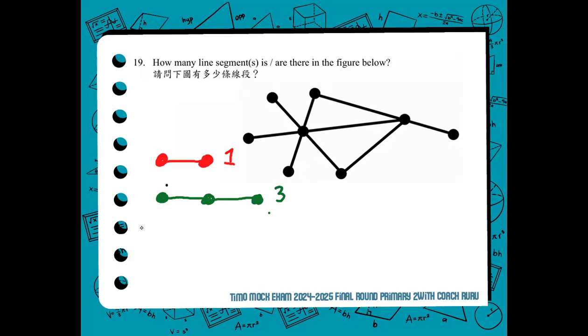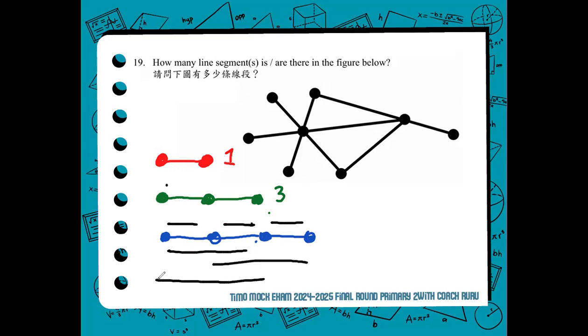Next, if you have 4 collinear points, how many line segments will it create? 1, 2, 3, 4, 5, and the whole thing, 6. It will create 6 line segments.